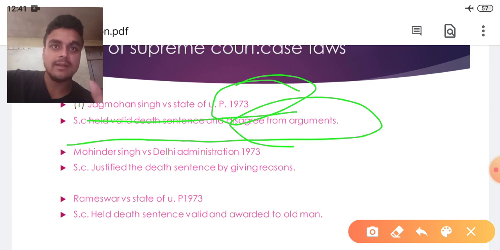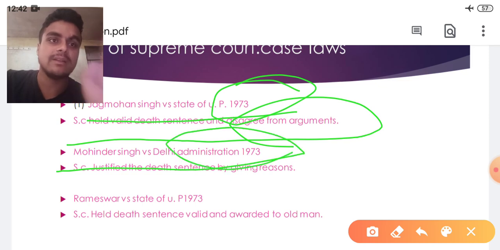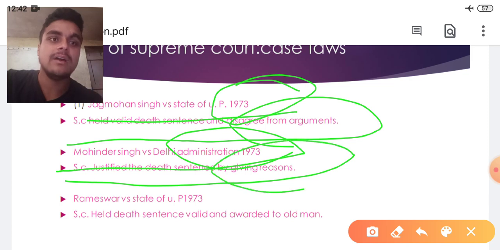And the second argument was Article 14 and Article 21, and another that they cannot be coexistent. So three arguments were given, but the Supreme Court disagreed with all these arguments and held that the death sentence is valid. And the second case, Mohinder Singh versus Delhi Administration, 1973. In this case, the Supreme Court justified the death sentence by giving reasons. So in both cases, the Supreme Court justified the death sentence and held it valid.